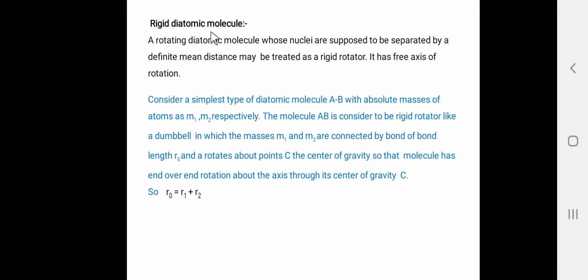That means the bond length is fixed. So, here the rotating diatomic molecule whose nuclei are supposed to be separated by the definite mean distance may be treated as the rigid rotator. It has a free axis of rotation.